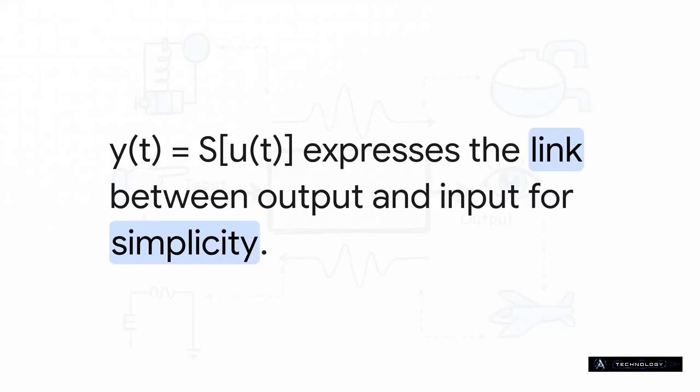The source text makes a point to highlight that we use this specific operational notation strictly pour souci de simplicité, or for the sake of simplicity. It totally standardizes the link between what goes in and what comes out, without forcing us to draw out a visual flow diagram for every single calculation. Nobody wants to do that. By formalizing the system into this super clean shorthand, we strip out any ambiguity. We're handing engineers a streamlined tool to analyze mathematical behavior. In this context, simplicity literally equals operational efficiency and absolute clarity.